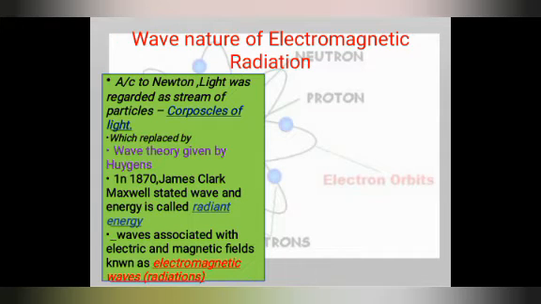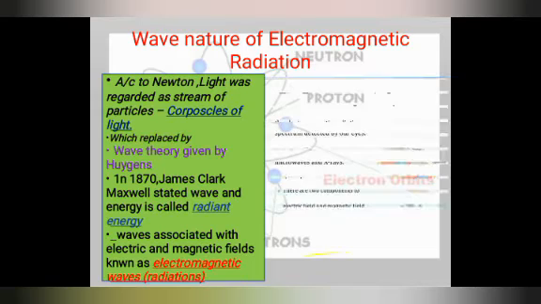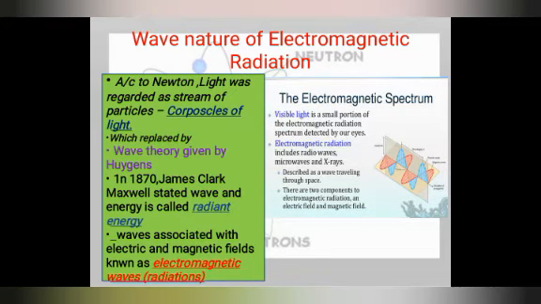In 1870, James Clerk Maxwell, very important, stated that light, X-rays, gamma rays and heat all emit energy continuously in the form of radiation, or waves, and this energy is called radiant energy. He replaced the word light with radiant energy. These waves are associated with electric and magnetic fields, and therefore they are known as electromagnetic radiations or electromagnetic waves. So this is all about the wave theory. And in the electromagnetic spectrum, why are we now using the word electromagnetic spectrum?